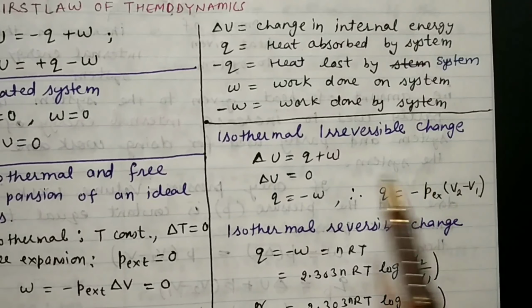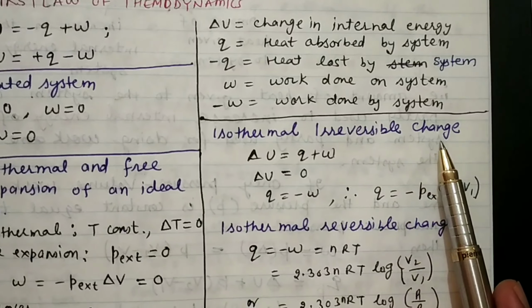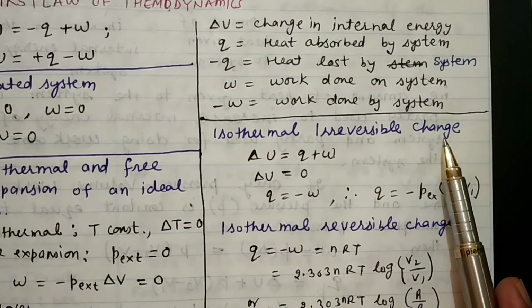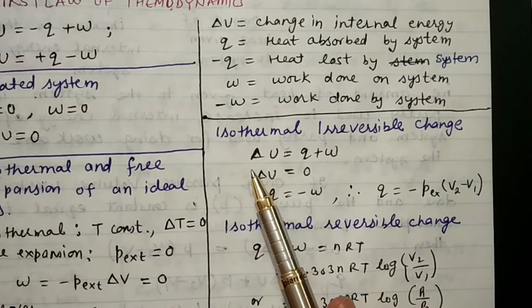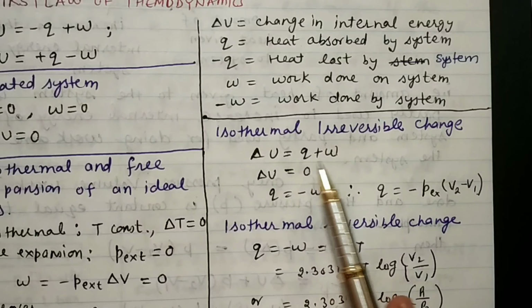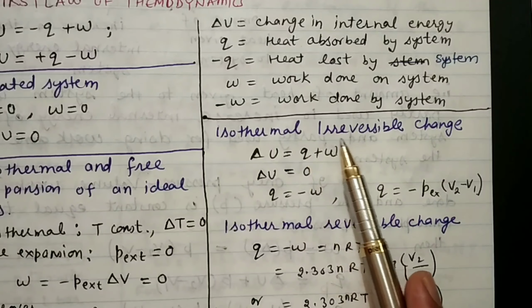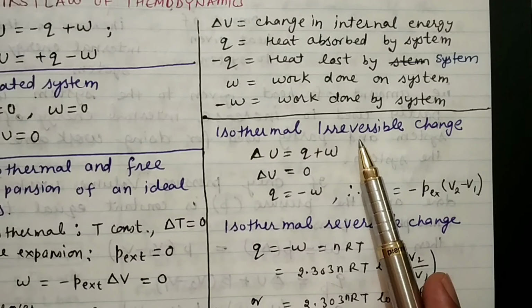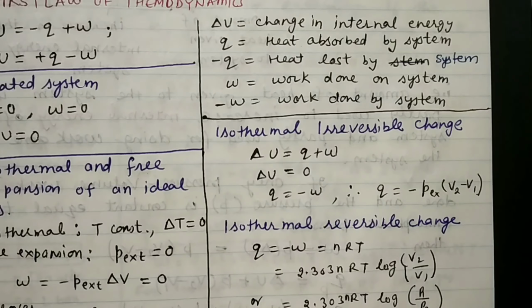Likewise, if we see the isothermal irreversible change, here the change in internal energy by the first law is equal to Q plus W. If it is isothermal, then temperature will remain constant, right?